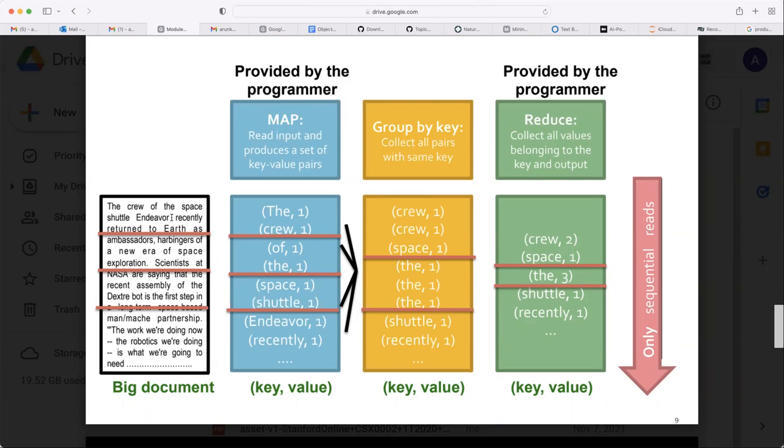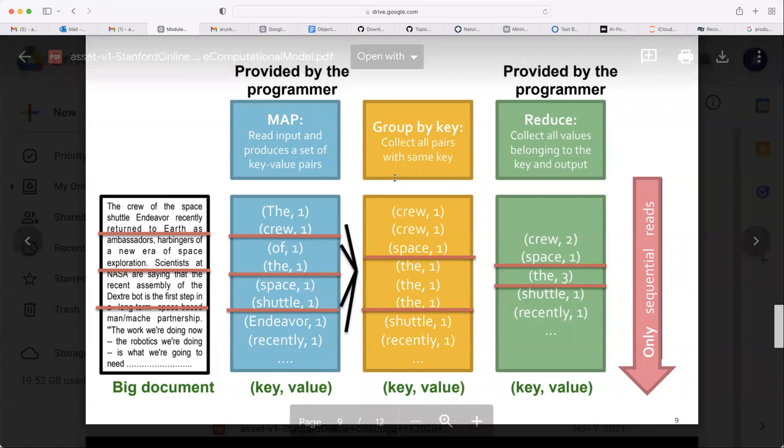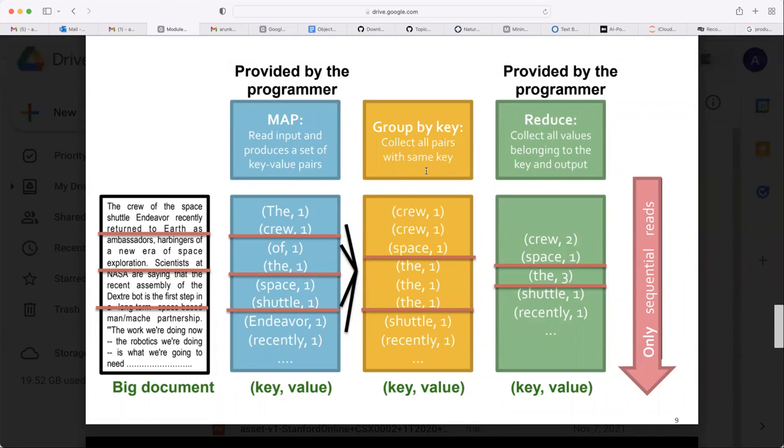So each chunk is taken and each word is read from that. Then it is creating key value pairs. This is mapper. Then this is the intermediate level. What is happening? Group by key. Collect all pairs with same key.